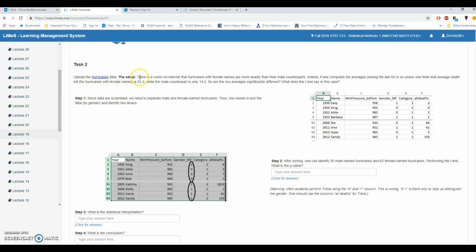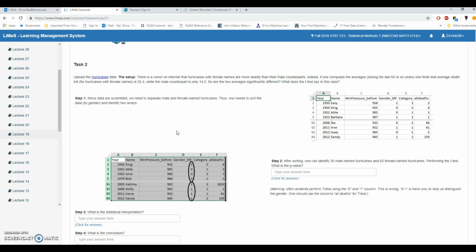Task 2, upload hurricanes data. The setup: there is a rumor on the internet that hurricanes with female names are more deadly than their male counterparts. Indeed, if one computes the averages during last 60 years or so, one finds that the average death toll for a hurricane with female names is 52.4 and male counterpart only 14.2. So are the two averages significantly different? What does the t-test say in this case?